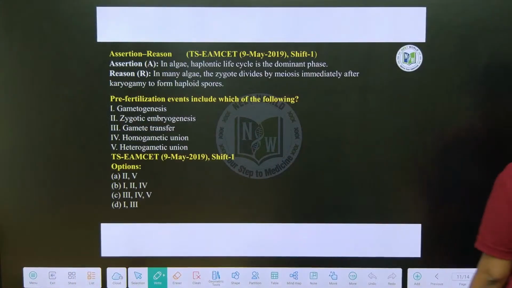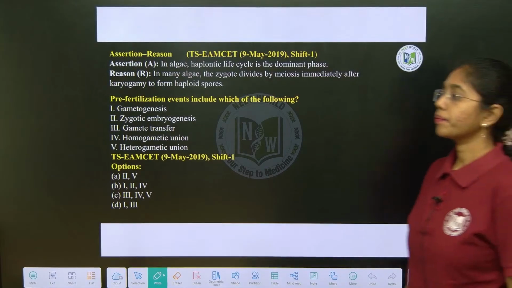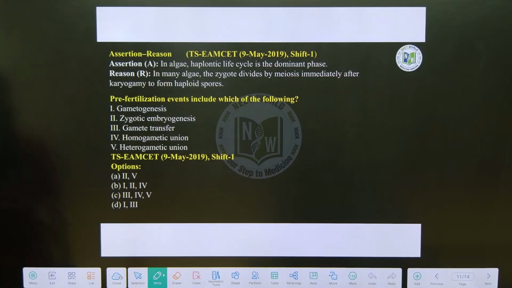Next question you look into. Assertion reason type again. Look at this question.